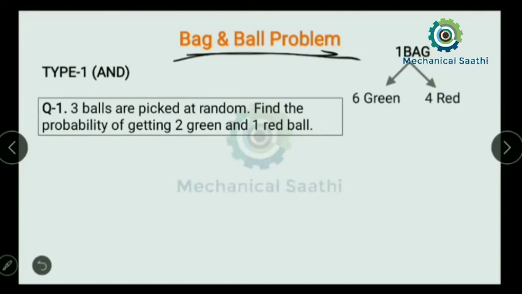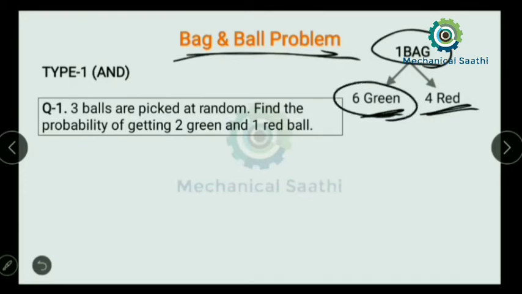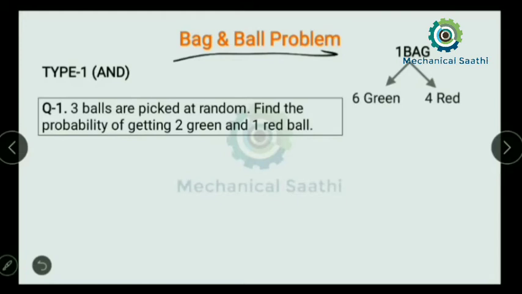Here we have taken one bag which consists of 6 green balls and 4 red balls. We will use this data in each type of problem, and we have to read the question and find out what value is being asked.